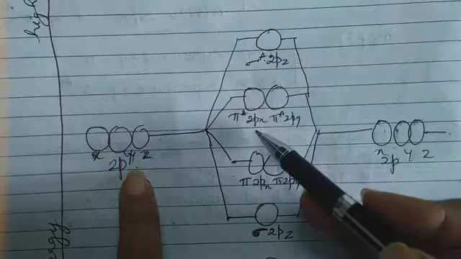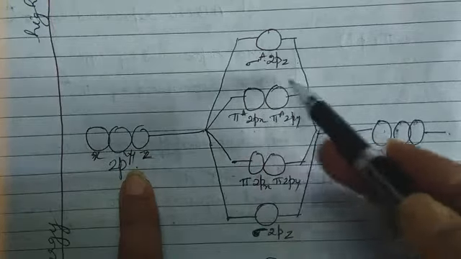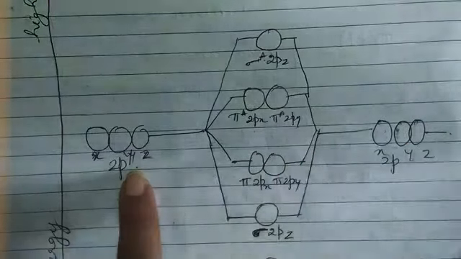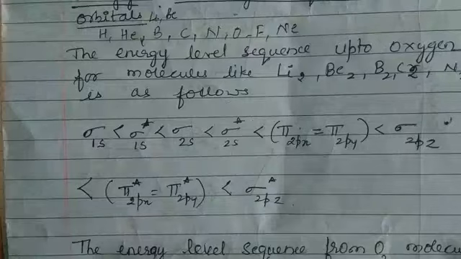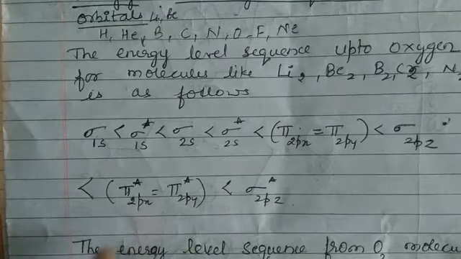Then you have antibonding 2px and 2py molecular orbitals written together because they have the same kind of energy, and the story continues. The same energy sequence as I have shown in diagrammatic form is given here.